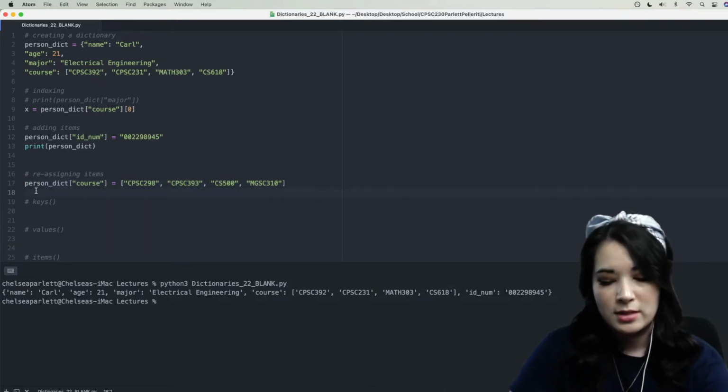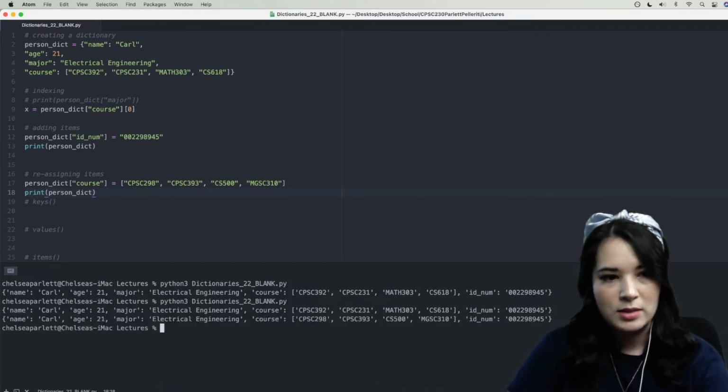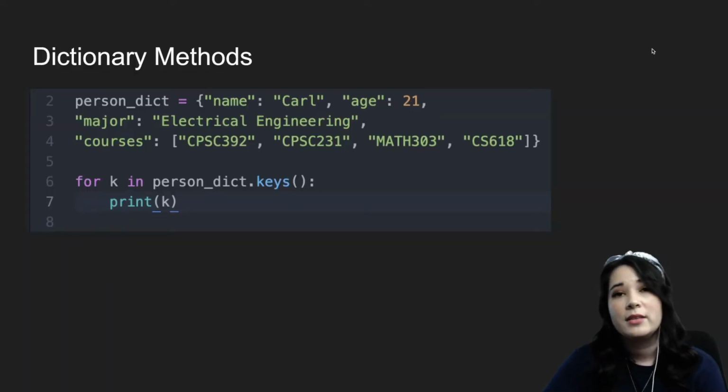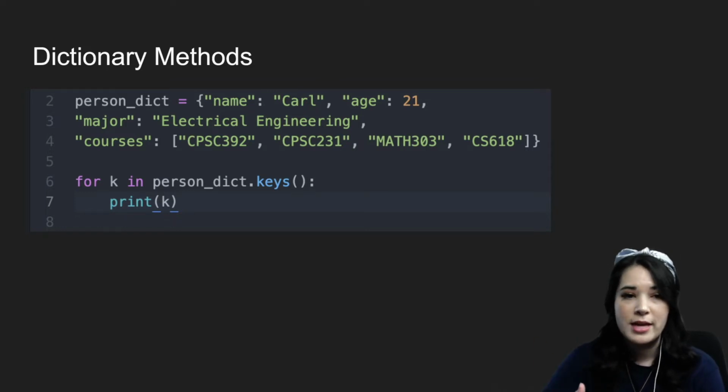So when we run this, we can print person dict. Run this, you can see that now his courses have changed. All right, let's talk about some dictionary methods that might be helpful to you. So remember that dictionaries have a bunch of key value pairs. And so one thing that we might want to have access to is a list of all the keys in that dictionary.